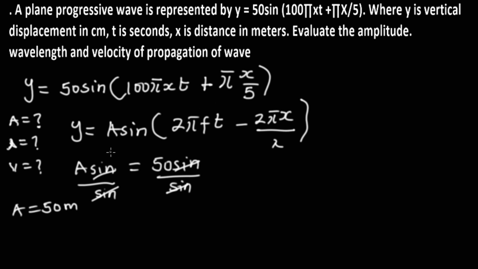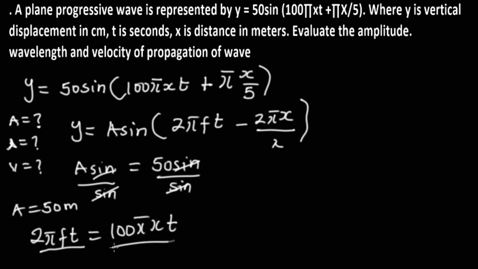Now, the next question is, what is the wavelength? Well, first let's look at the frequency. We have that 2 pi f t is equal to, we compare it with this 100 pi t. Since we're looking for frequency, we can easily divide through by 2 pi t.